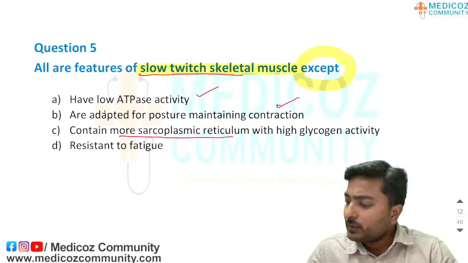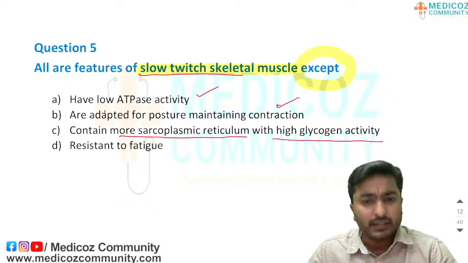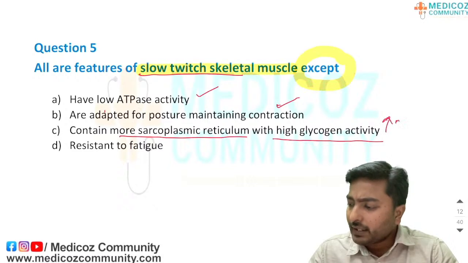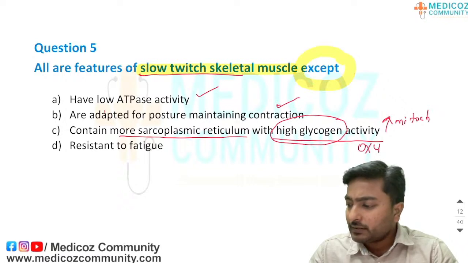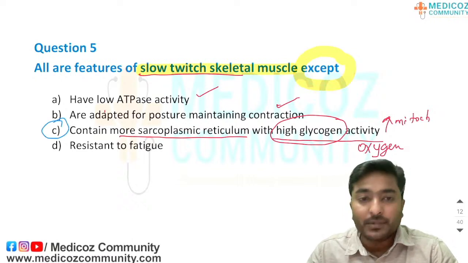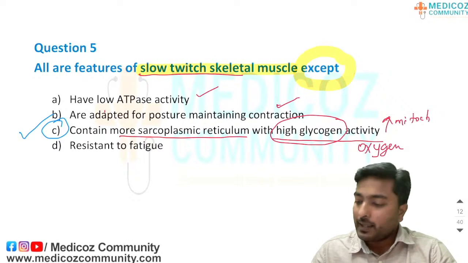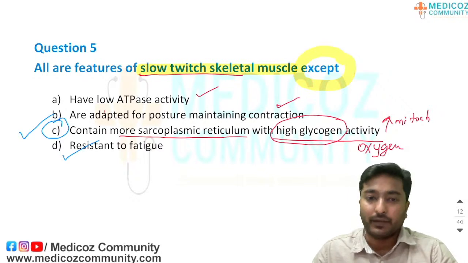Contains more sarcoplasmic reticulum with high glycogen activity. Does it contain high glycogen? No, it has high mitochondria, right? And this type of metabolism does not use glycogen, it uses oxygen. So this is the odd one out. The option for this question is option number 3, and you know that this is resistant to fatigue.